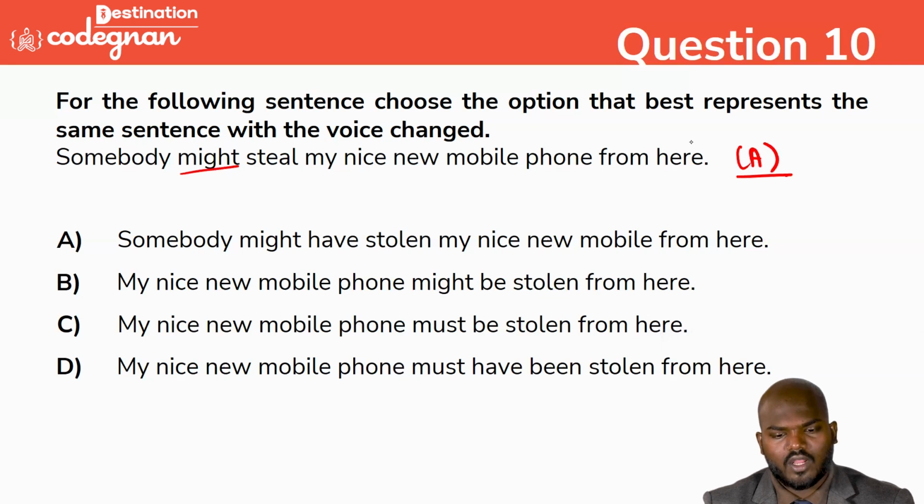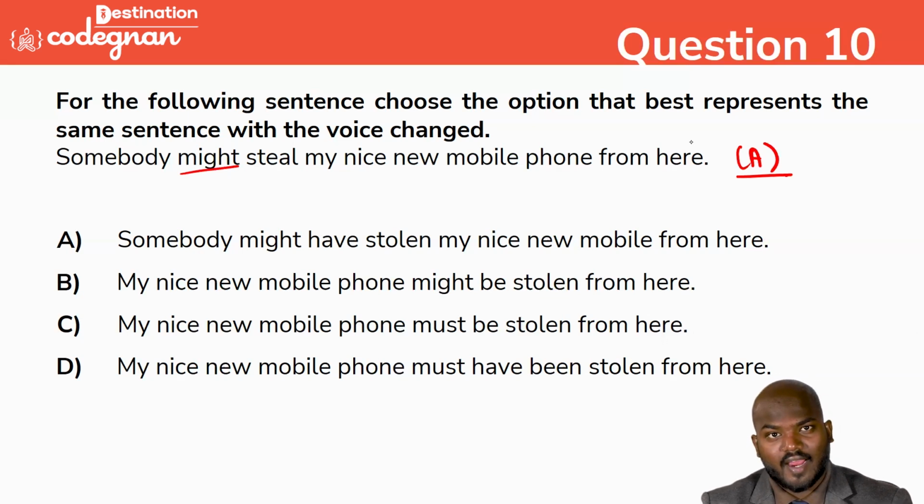Somebody might have stolen my nice new mobile from here. The sentence should start from "my nice new mobile". My nice new mobile phone might be stolen from here. Next one: my nice new mobile must be stolen from here.